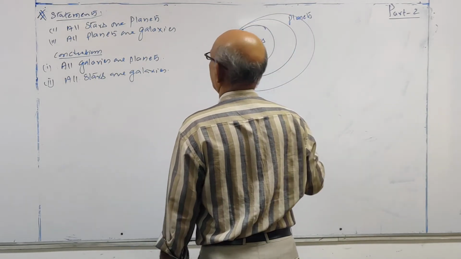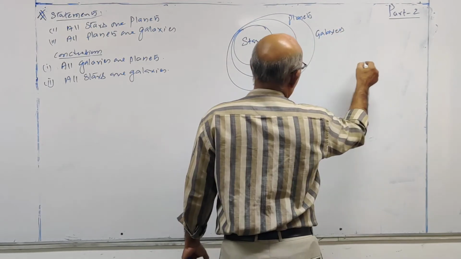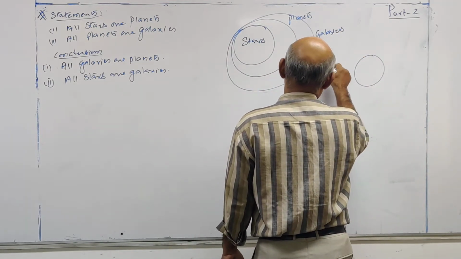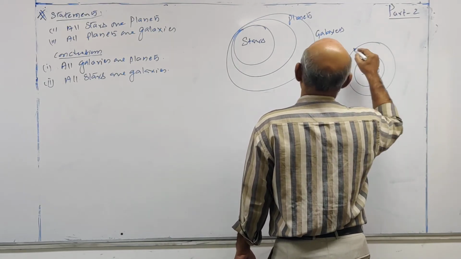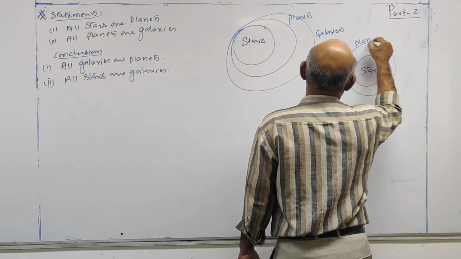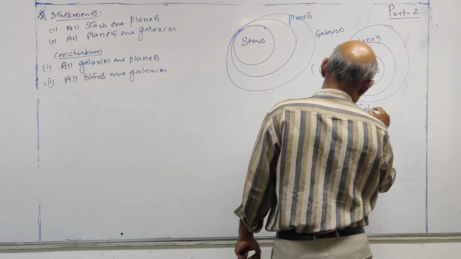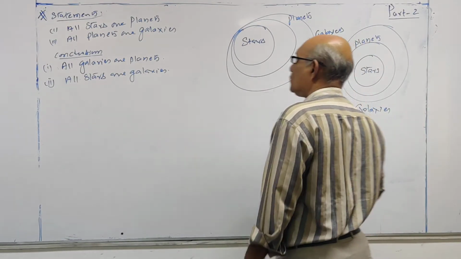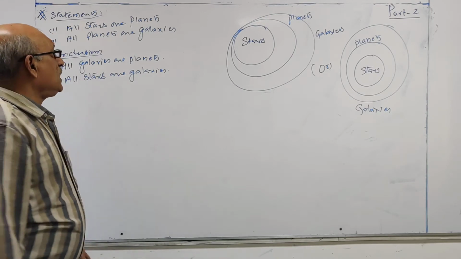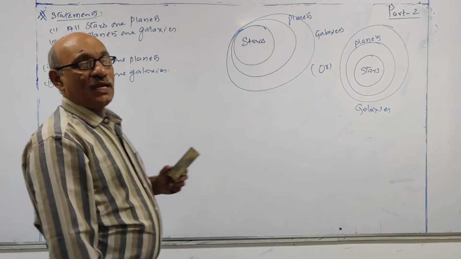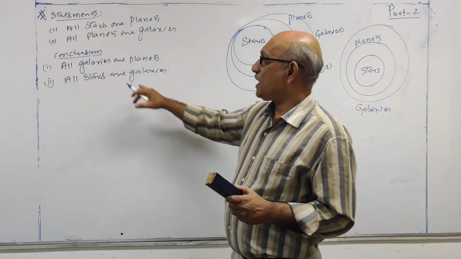So I can write the Venn diagram this way: galaxies. Or you can write it this way. This is stars, this is planets, galaxies. Both are correct Venn diagrams. Now look at the conclusions you have. In the previous example, my conclusions included 'some'. This time it is 'all'.